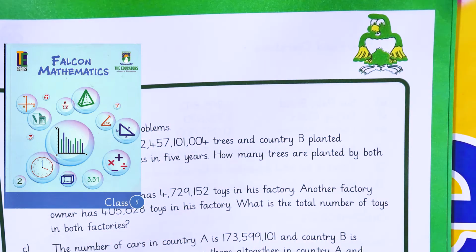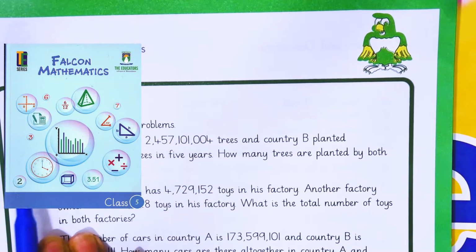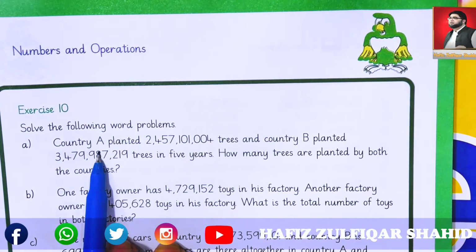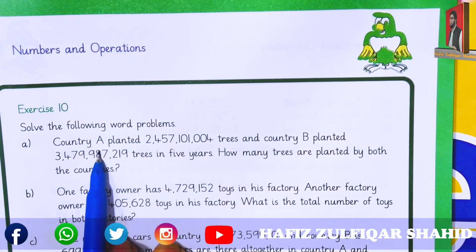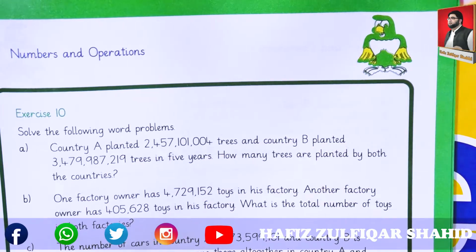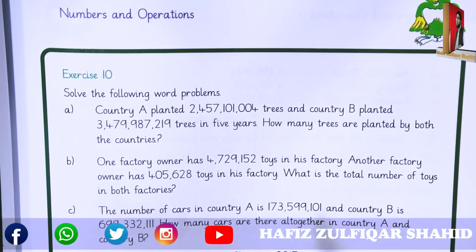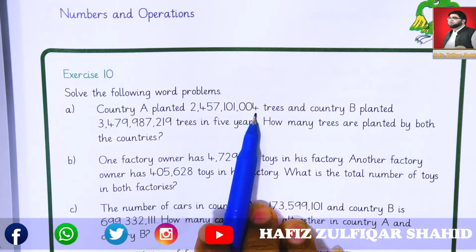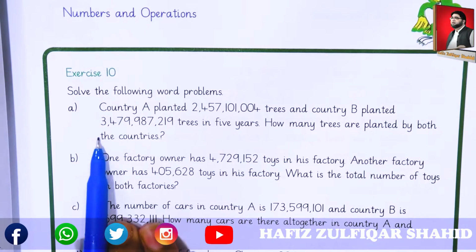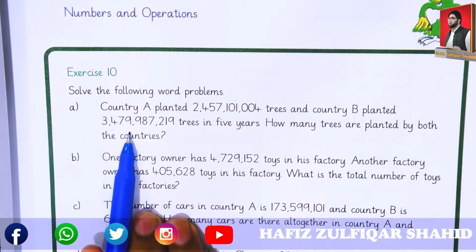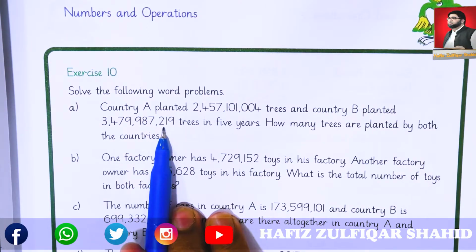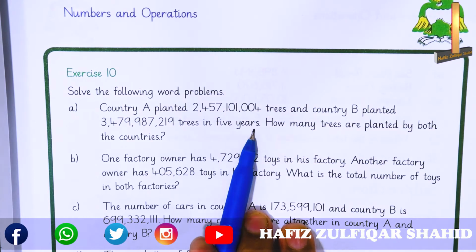First, let's check question A. Country A planted 2,457,101,004 trees, and country B planted 3,479,987,219 trees in 5 years.